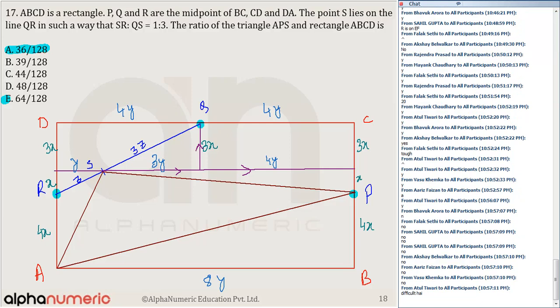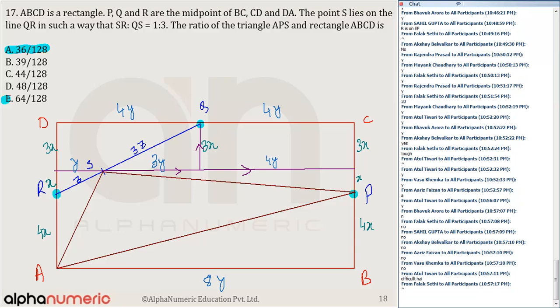We'll try to identify. Can anyone tell me what is the total area of the rectangle? The total area of the rectangle is nothing but 8y into 8x. Yes or no? 8y into 8x. Okay. Now, ab ek ek karke mujhe bata dijiye. What is the area of this triangle?